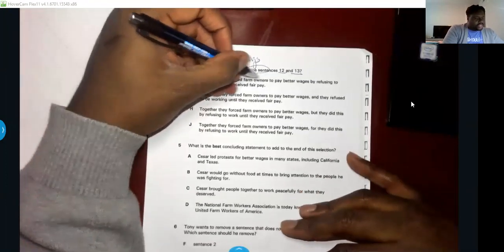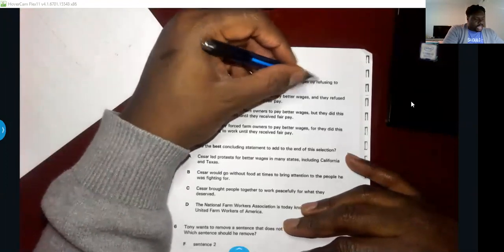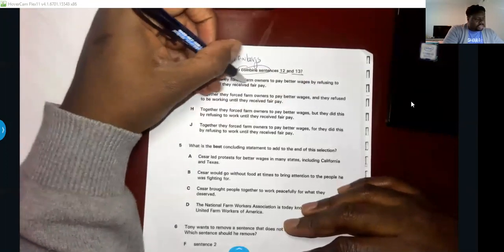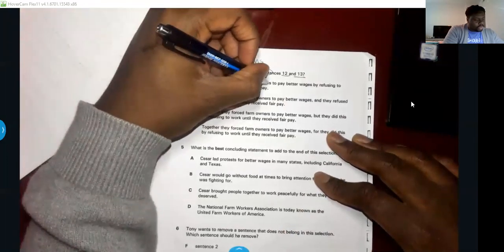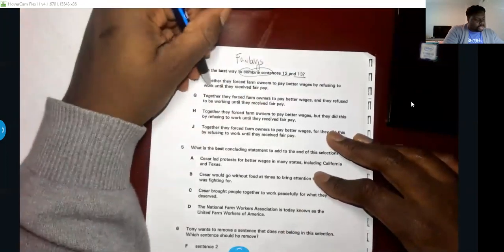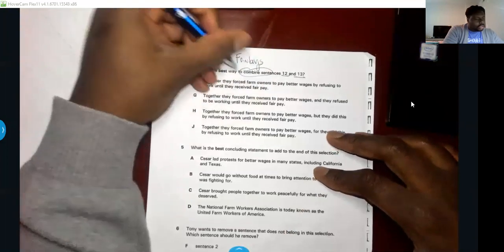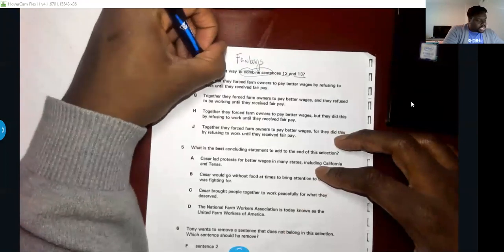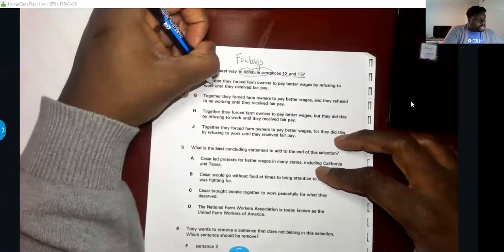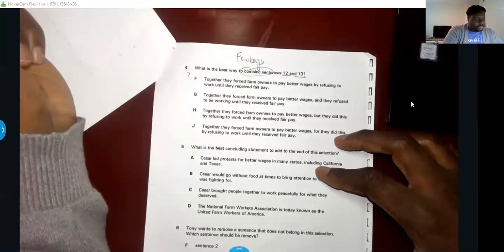Together, they forced farm owners to pay better wages by refusing to work until they receive fair pay. There's no repeated words there. Who did it? What did they do? I think that one could be a contender.